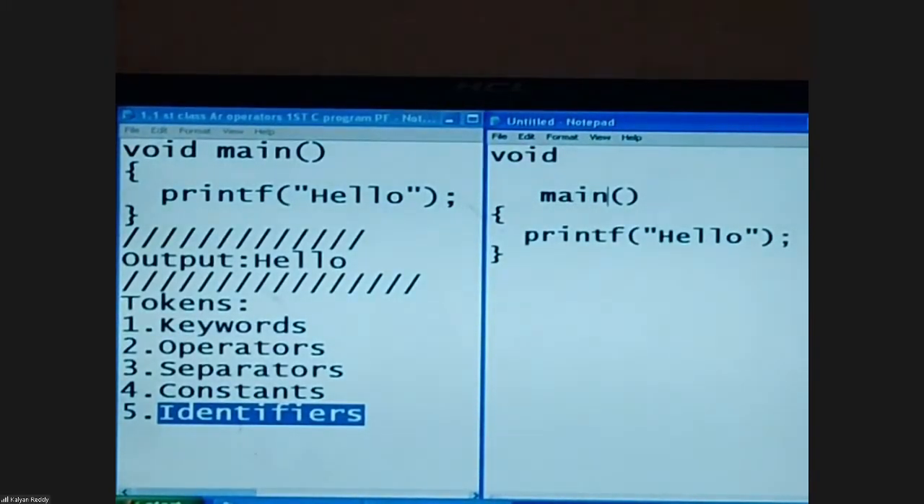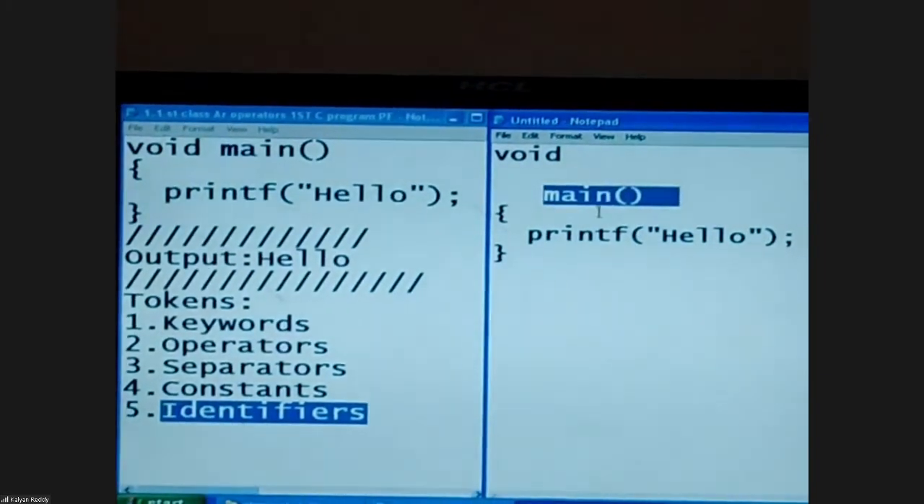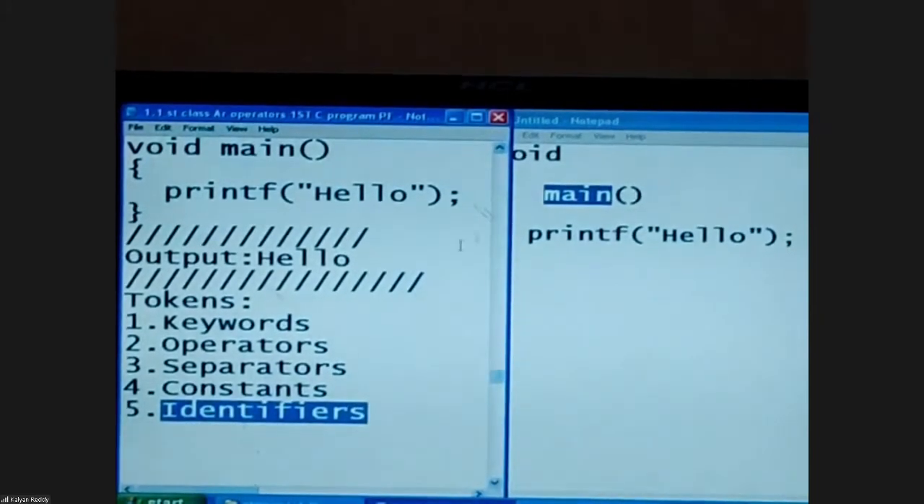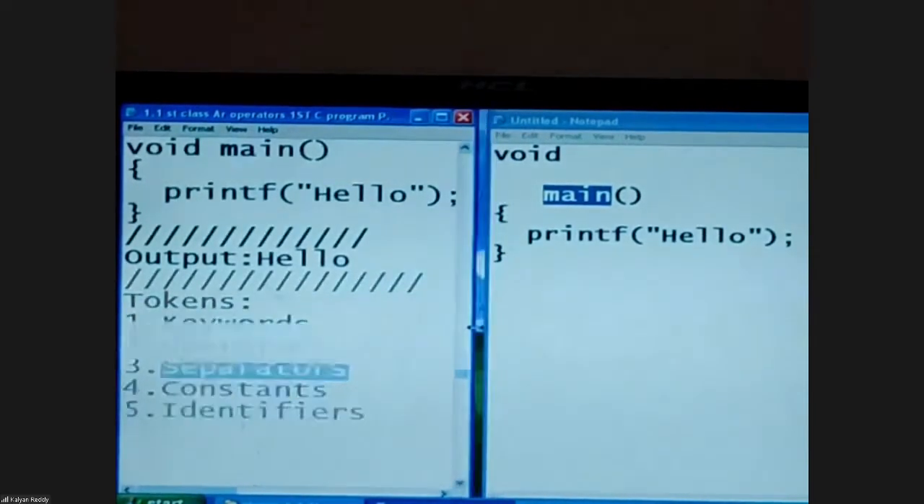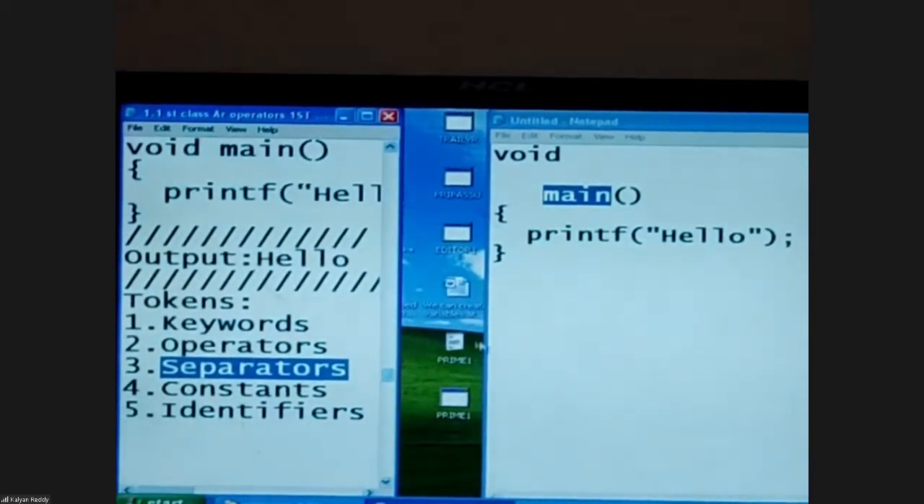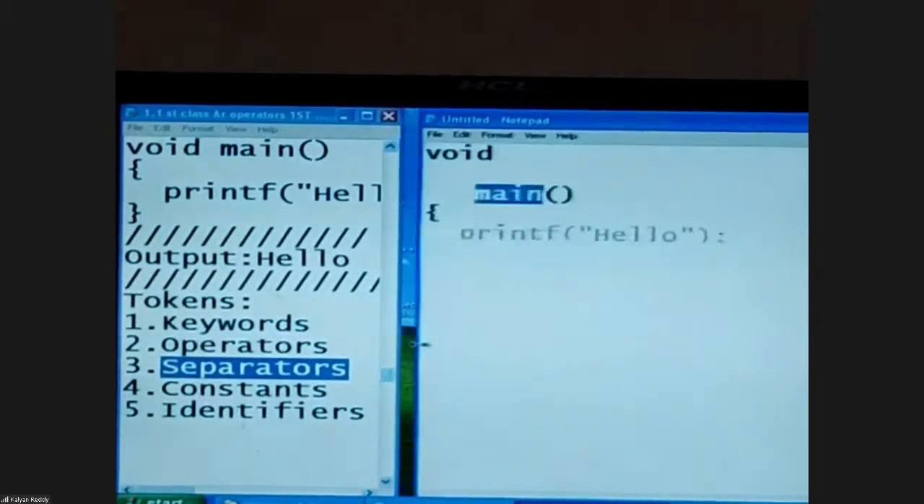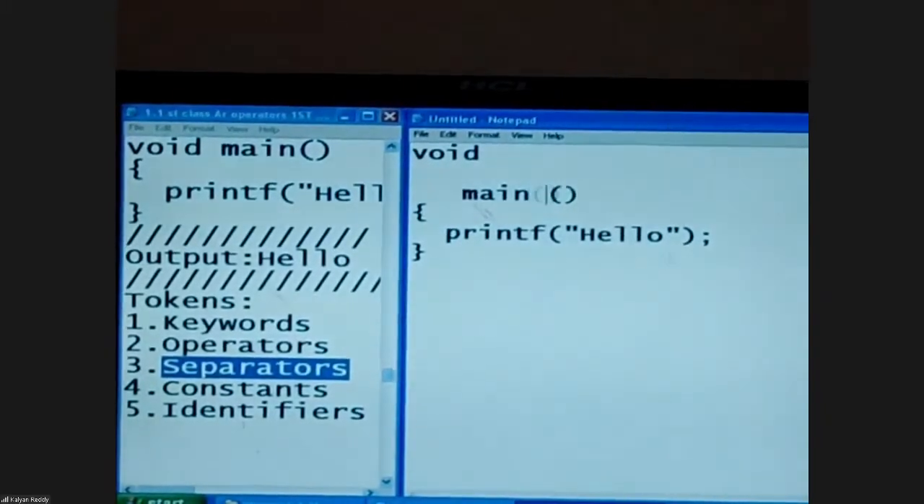Next, can I give a gap here? Yes. Don't think that the center thing is a single set. Main is different, opening is different, and closing is different. Main comes under the identifier category. Opening and closing come under the third one, the separators category. So can we give a gap like this?